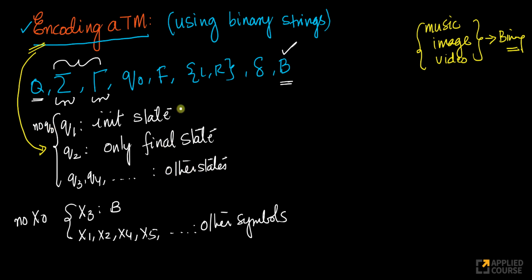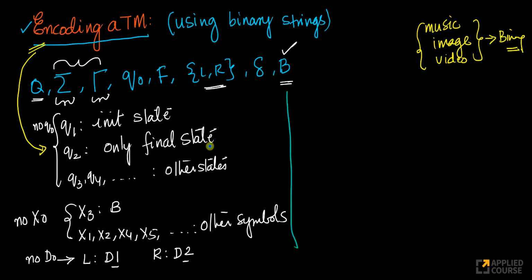Now imagine I have two directions, left and right. I will call left direction 1. I'll call right direction 2. Again, remember, I'm giving some indices to them. Again, if you notice, there is no D0. Intentionally, I'm not using zeros here, and there's a very important reason for it that we will learn very simply, in just a few minutes.